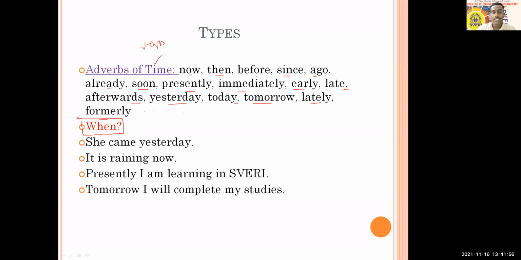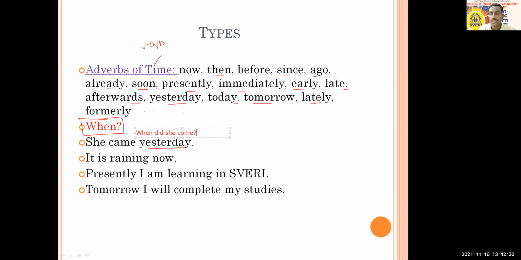Let's see with the example. The first example says, she came yesterday. Here the word yesterday is related with time and talks about her coming. If you ask the question with when, it can be: when did she come? And you are going to get the answer yesterday. So yesterday is an adverb of time and it talks more about her coming. Therefore this is called adverb of time.